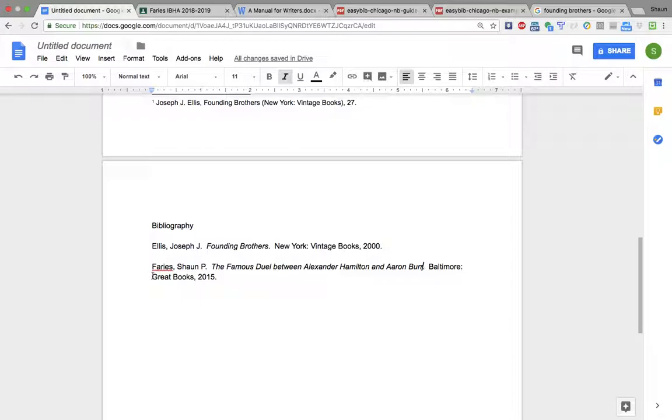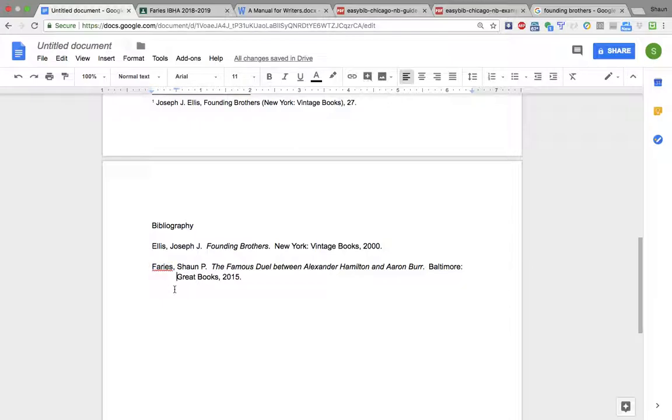For Chicago style, something that we need to do is to create what we call hanging indentations. So what you're going to do is take your cursor, go to each line after the first. So here where it says Great Books, hit enter once and then tab. And what that does is it creates an indentation, and you should do that for every line after, so that the only thing that's sticking out all the way to the left margin is the first author's last name.